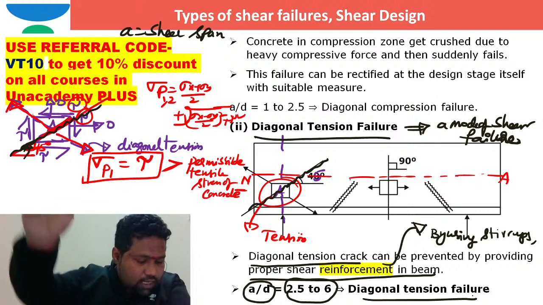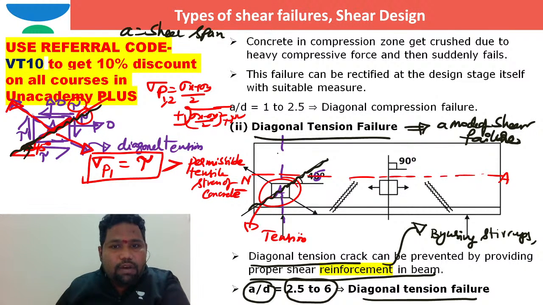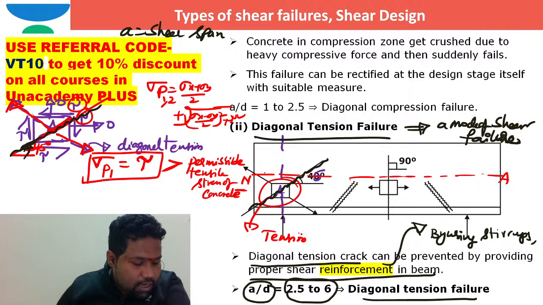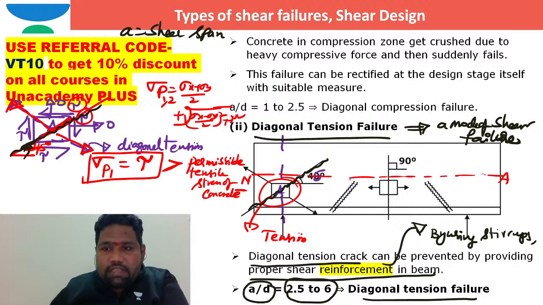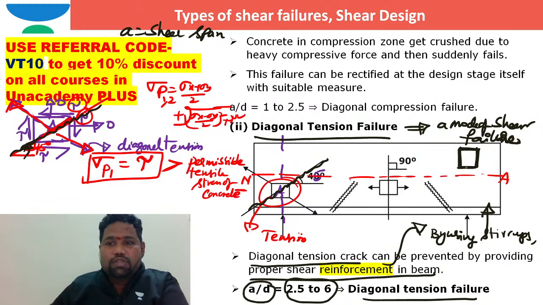Sir, if point A were in the compression zone? In such a case, dear brother, diagonal compression failure is possible. In your previous class, I had taken an element exactly at the support in the compression zone, and the name of that point may be A dash.